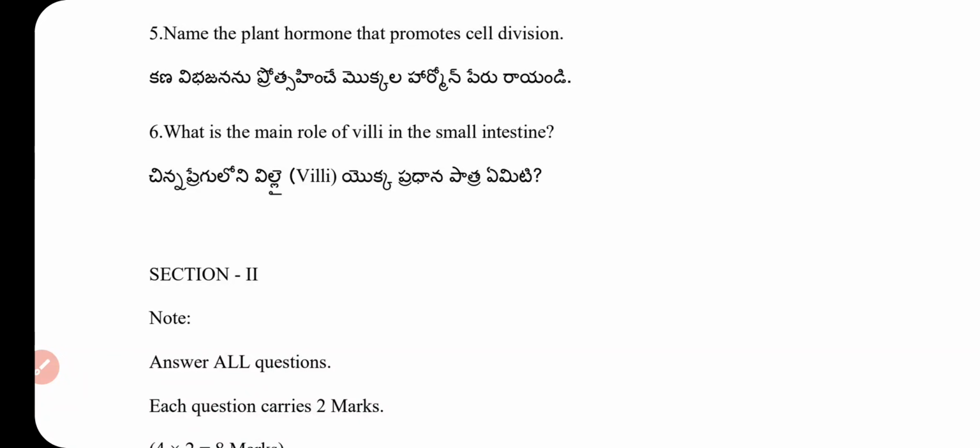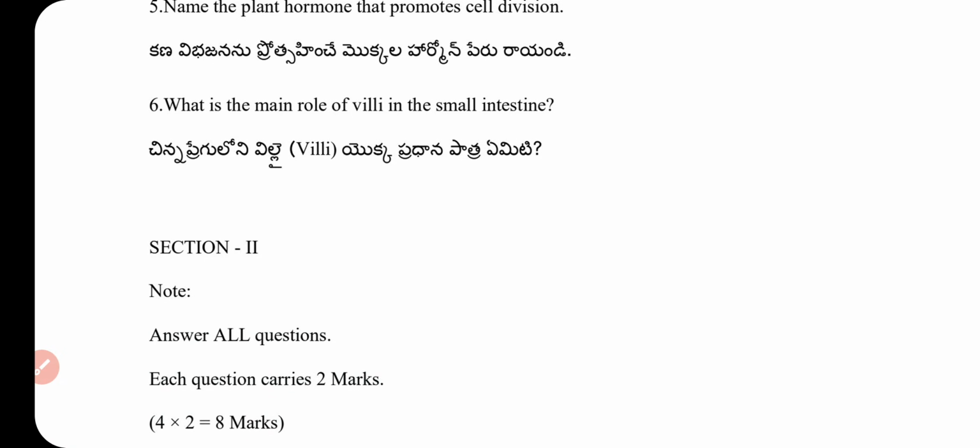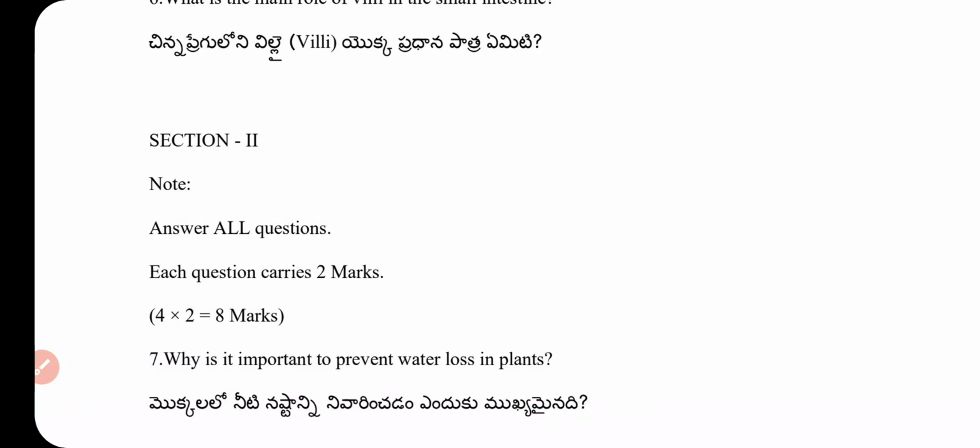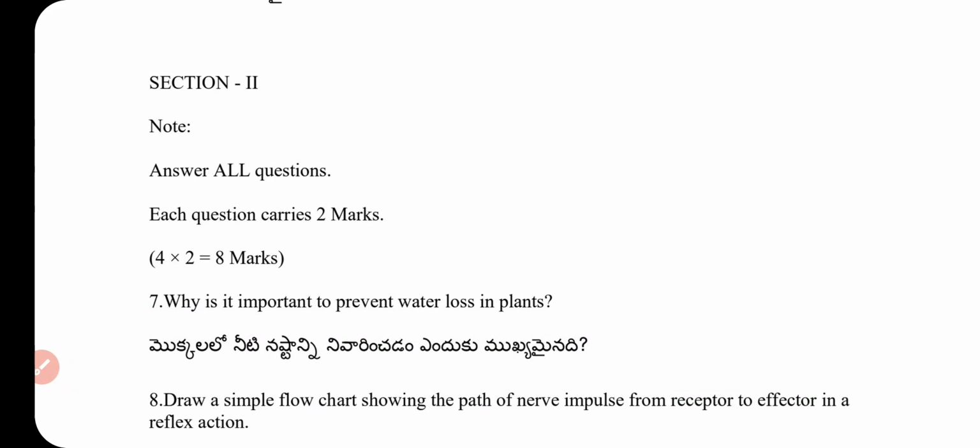Answer: accumulation of poisonous waste products in the body leading to death if not treated. Example: dialysis. Section 2. Note: answer all the questions. Each question carries 2 marks.